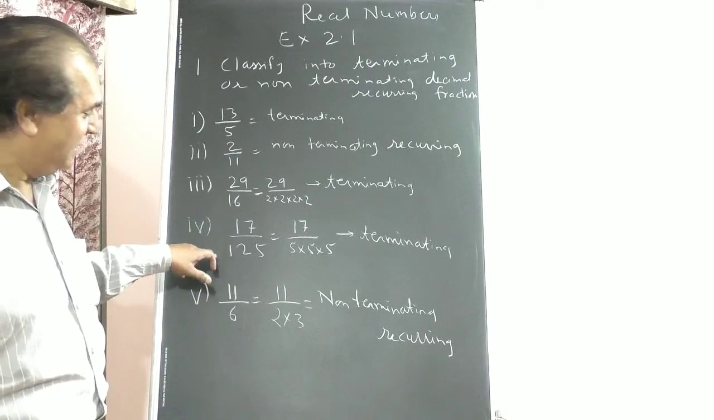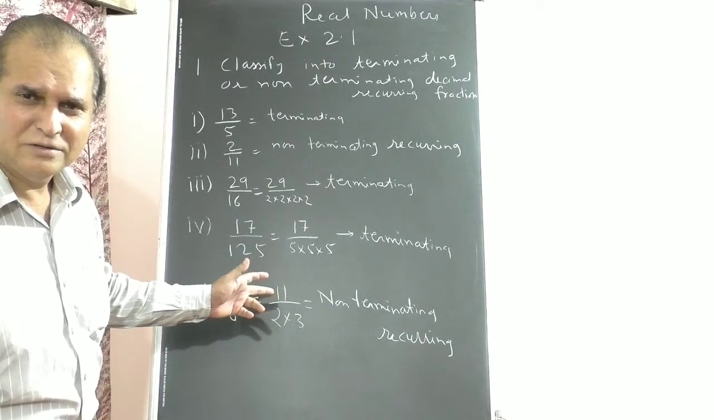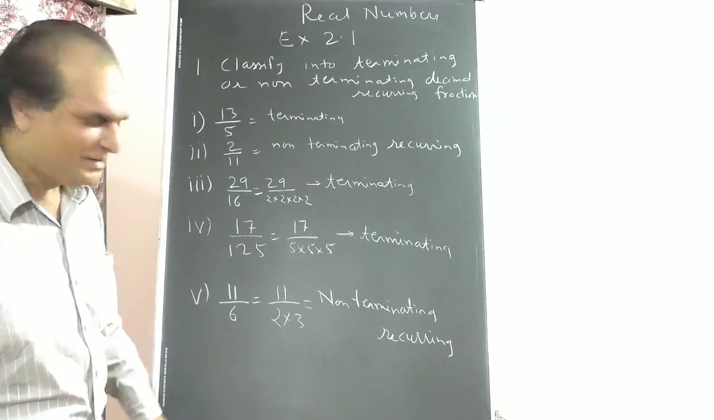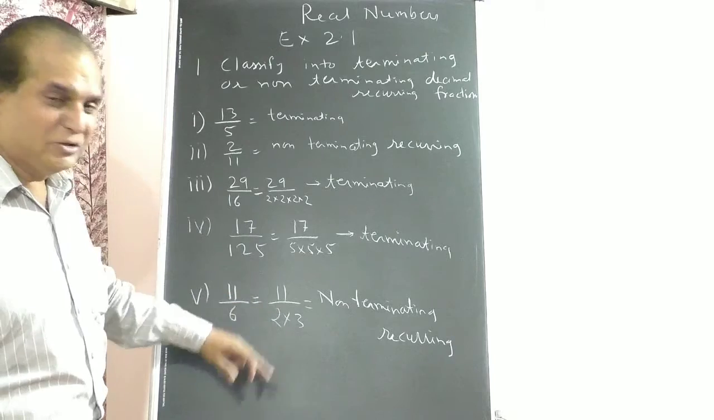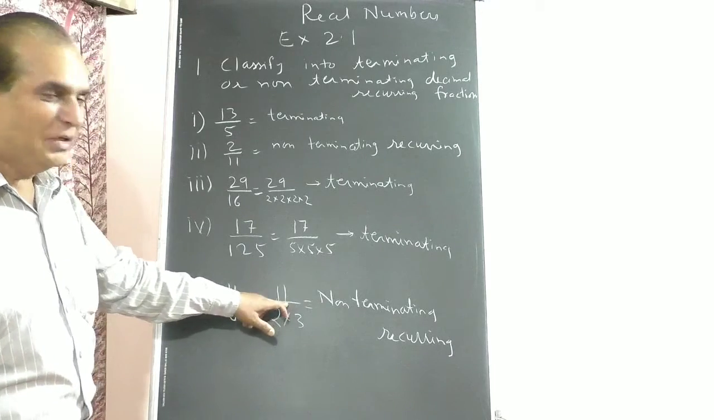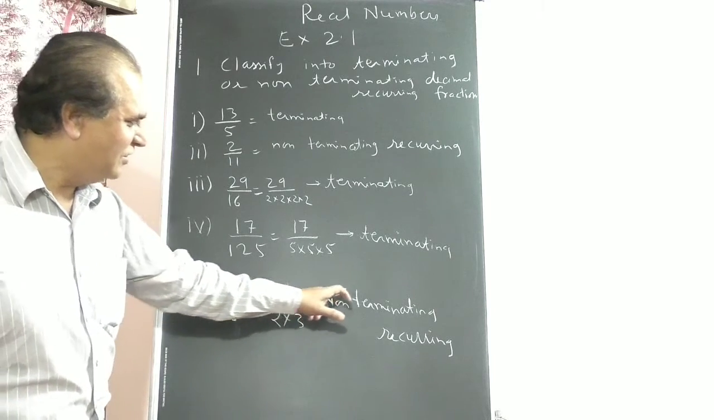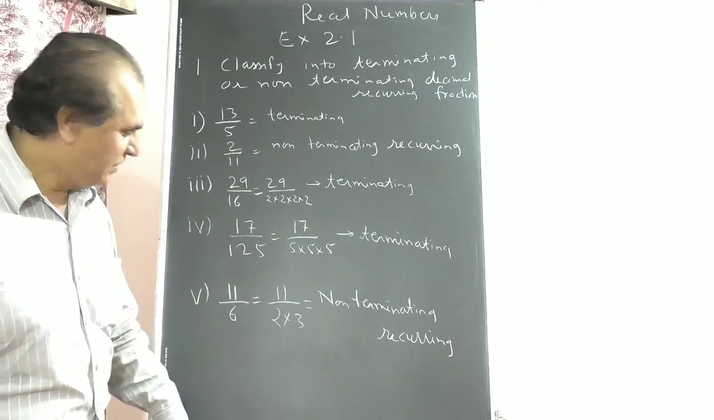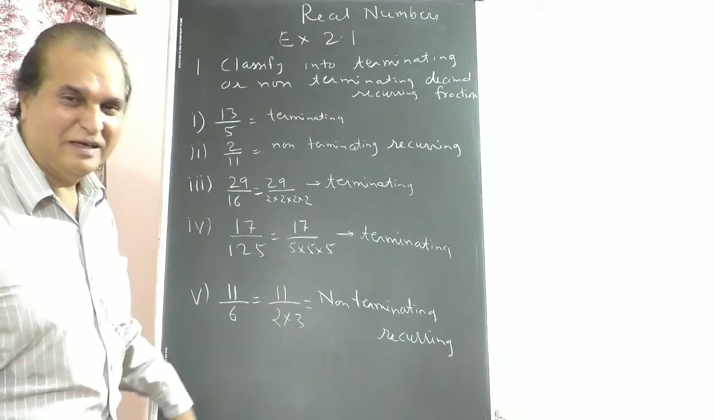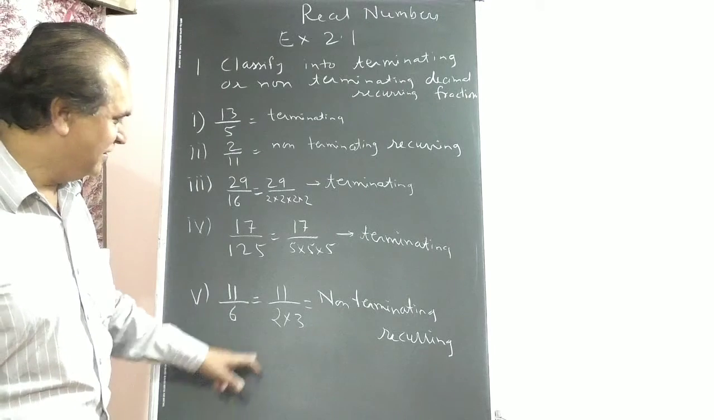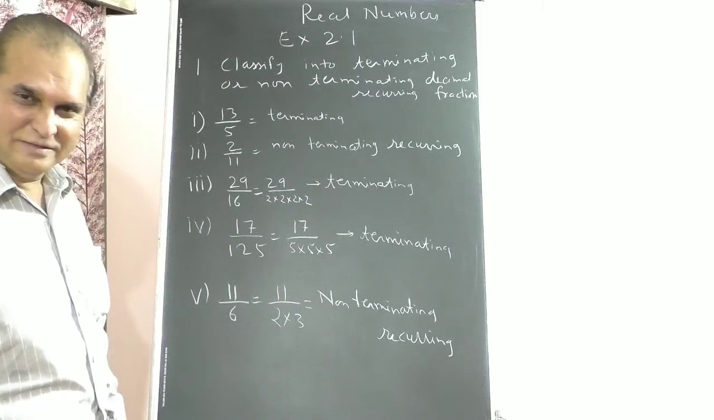17 upon 125: the denominator 125 factorizes as 5 into 5 into 5, all 5's, so terminating directly. 11 upon 6: 6 factors as 2 into 3. 2 is there, but 3 is a prime number, so of course non-terminating, recurring. 2 into 5 would be terminating, but due to this 3, it is non-terminating, recurring. Understood? We'll go ahead.